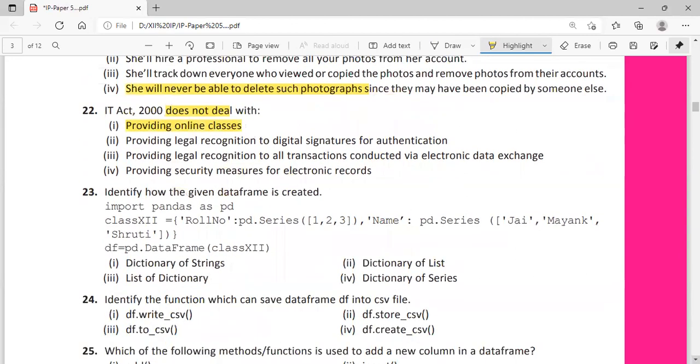Question number 23, you can see over here, import pandas as pd, and you can see this is a class. The dictionary is the key, and here it is given as series. So it is a dictionary of series, isn't it? How is the data frame created? Dictionary of string, dictionary of list, list of dictionary, dictionary of series. So the answer is dictionary of series.